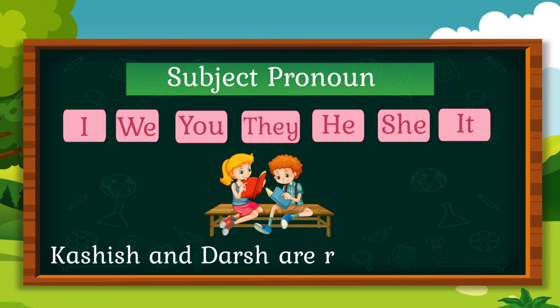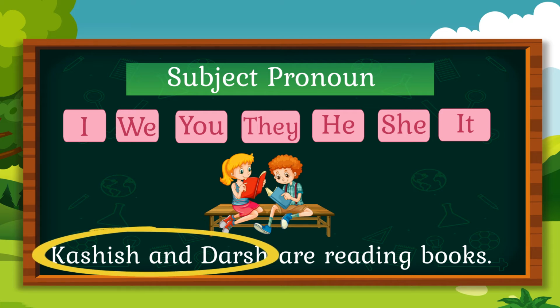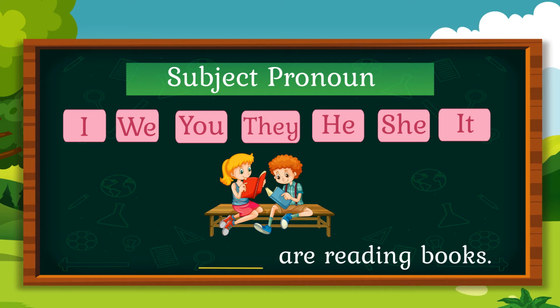Kashish and Darsh are reading books. What should we replace Kashish and Darsh with? There's more than one person as a subject, so it's they. They are reading books.